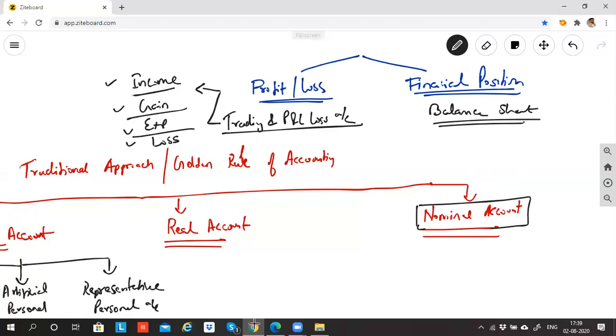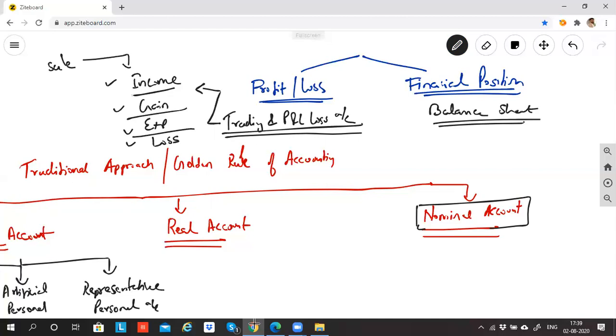If you want to know whether income, gain, expense or loss should be debited or credited, the only account you look up to for the solution is the nominal account. You will not go to the personal account, nor the real account. Any item coming under the trading and profit and loss account, for example, sale.